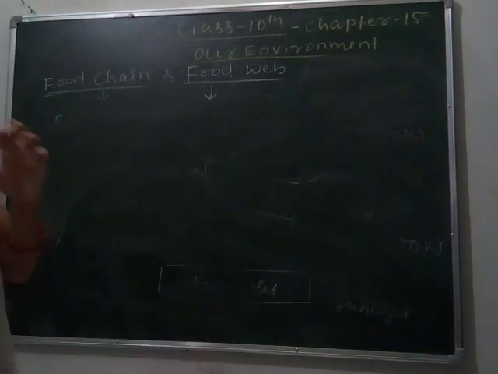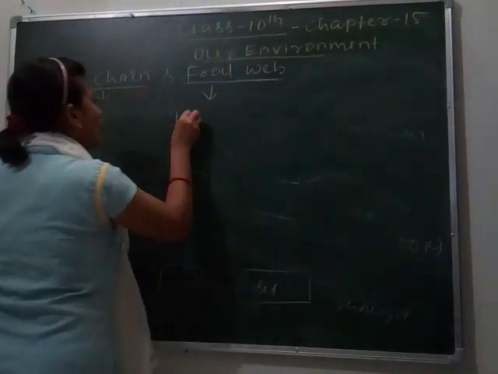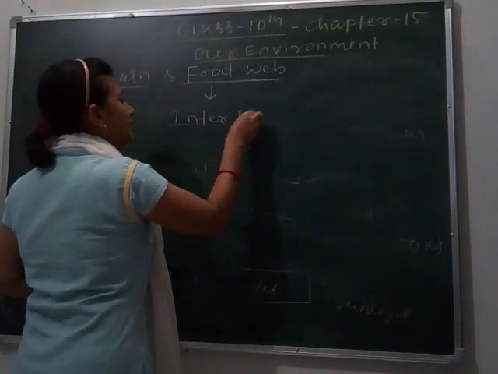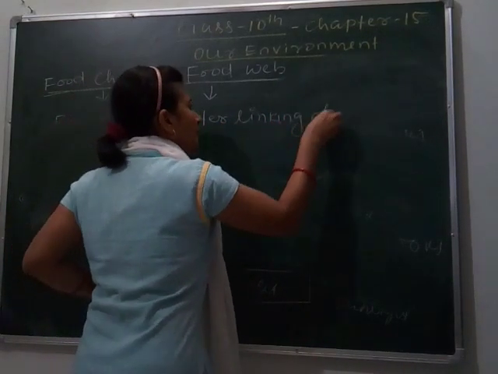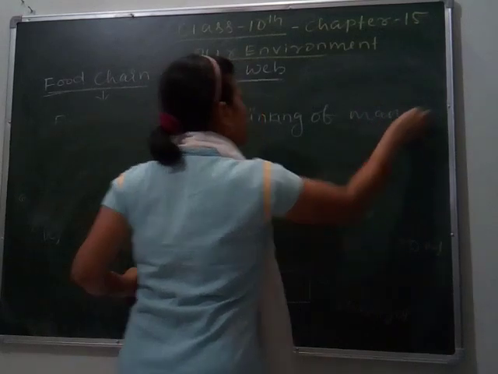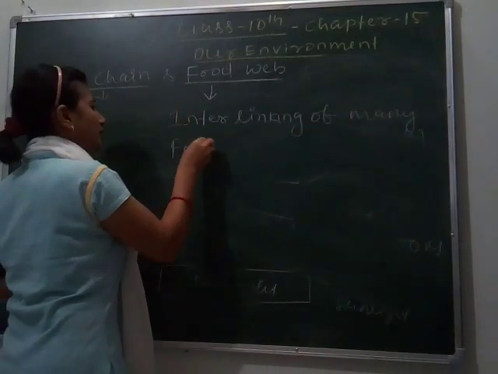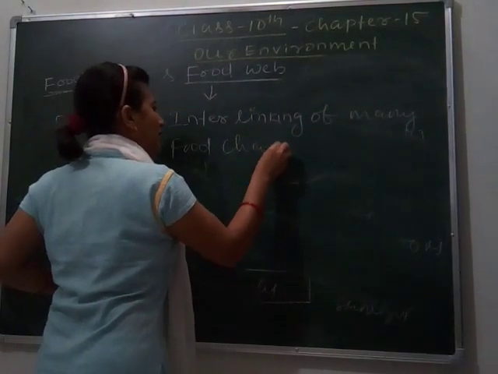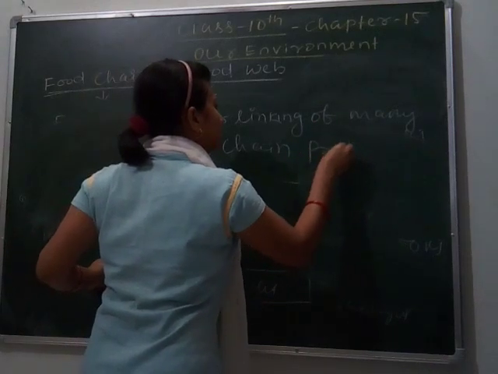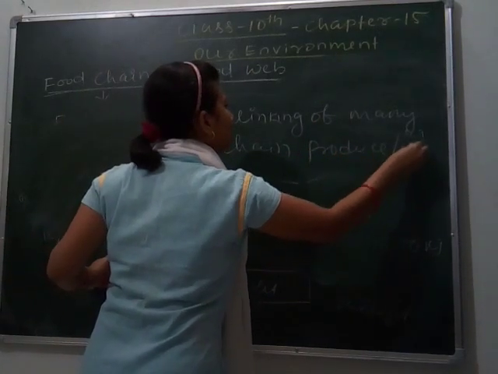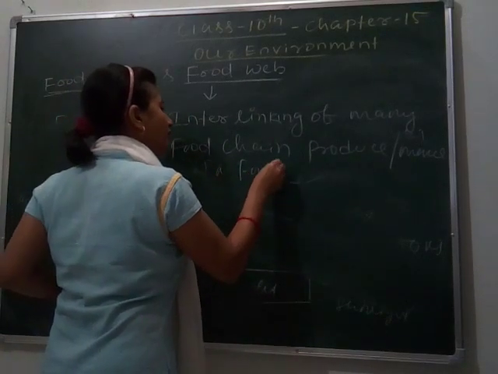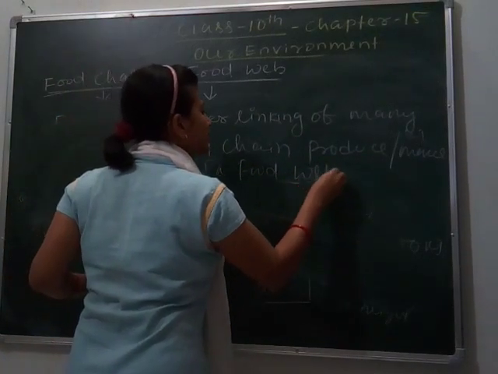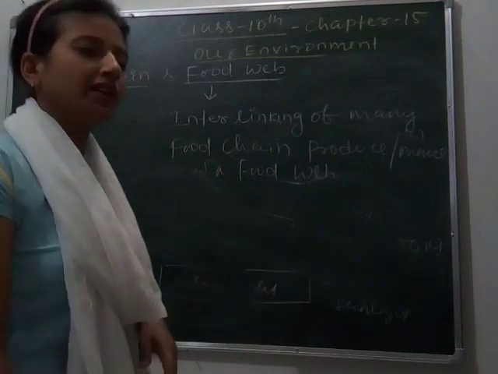A food web means the interlinking of many food chains, which together make a food web. Web means a trap or net through which we catch fish.